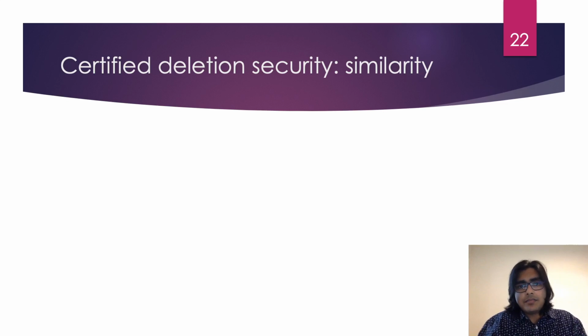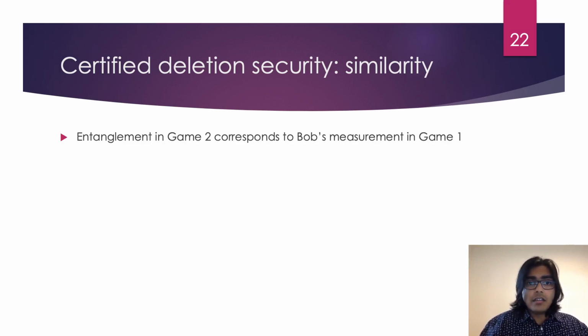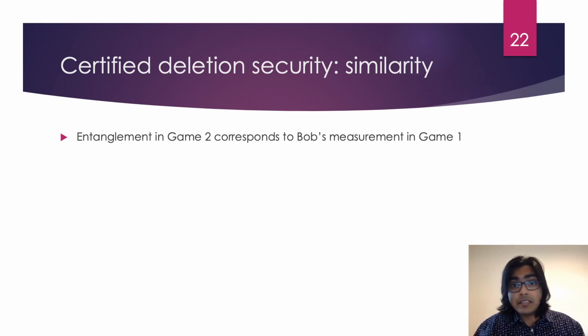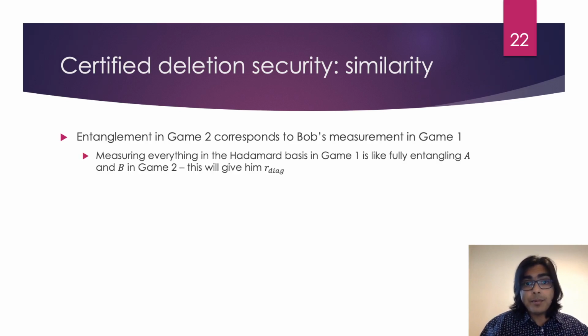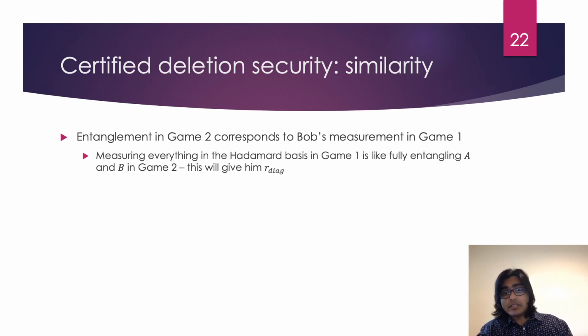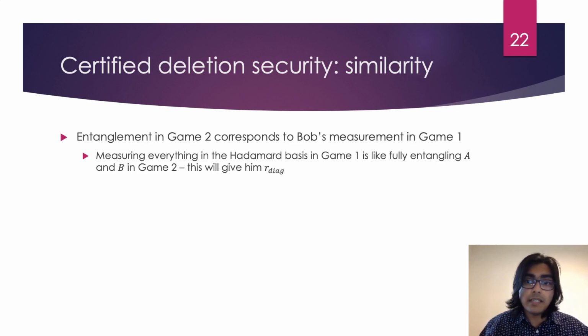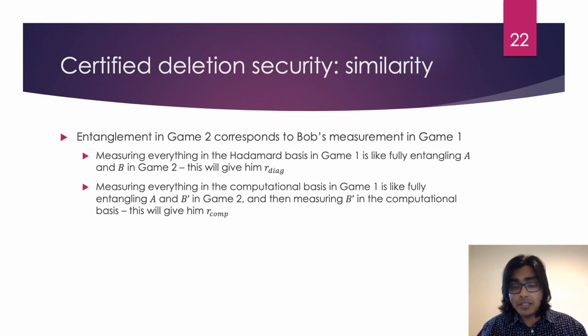Now, we can see how this is very similar to game 1 in essence. The entanglement that Bob creates in the beginning is analogous to the way that he measures his qubits in game 1. For example, if he were to measure everything in the Hadamard basis in game 1, that would be the same as fully entangling states A and B in game 2. In both games, he gets R-diag. If he were to measure everything in the computational basis in game 1, that would be the same as fully entangling states A and B prime in game 2, and then measuring B prime in the computational basis at the end in order to make his guess. In both games, he gets R-comp.